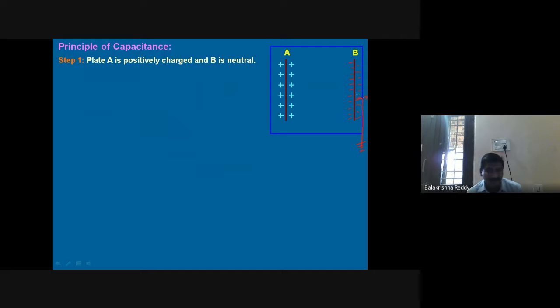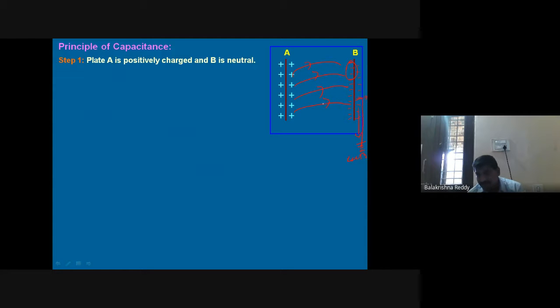If I connect earthing, then a potential difference is created, and this charge always flows to the earth. Then here a vacancy is available. The charge disappears, the vacancy is available. When there is a vacancy, again charge is induced. This charge is induced because of these charges, right?